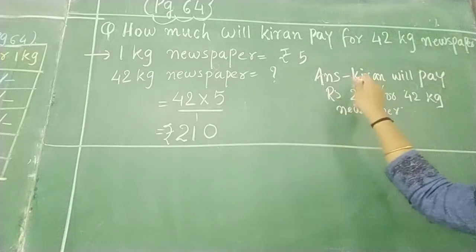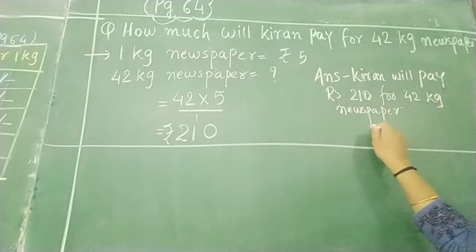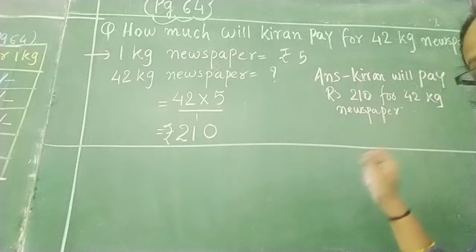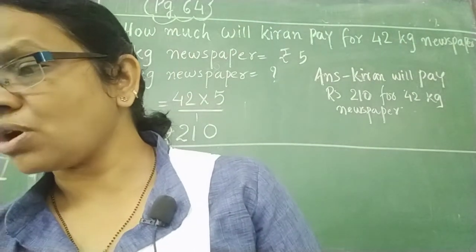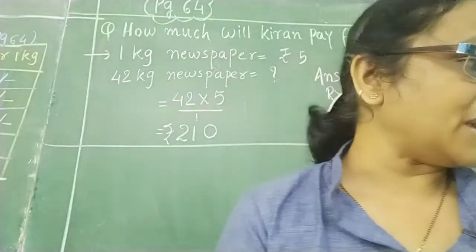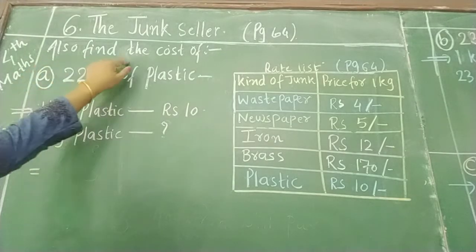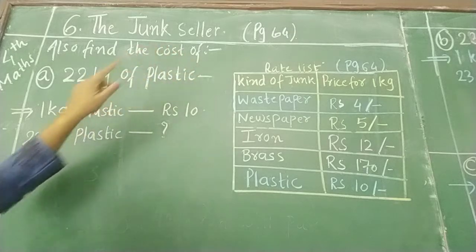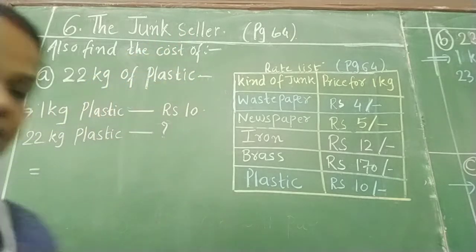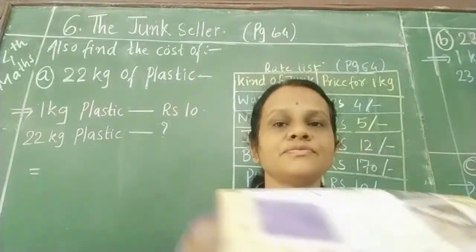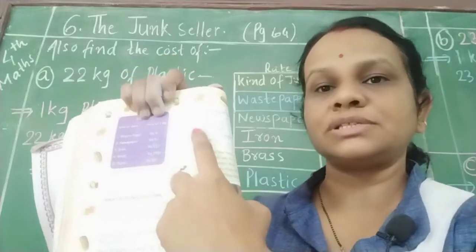So here I have written Kiran will pay rupees 210 for 42 kg newspaper. Okay, clear. Then downside another question is given. Also find out the cost of 22 kg of plastic. Now next, also find the cost of, right? You have to find the cost of plastic, waste paper and iron. It is given in your textbook. Also find out the cost of. Here it is given. I am talking about this question.